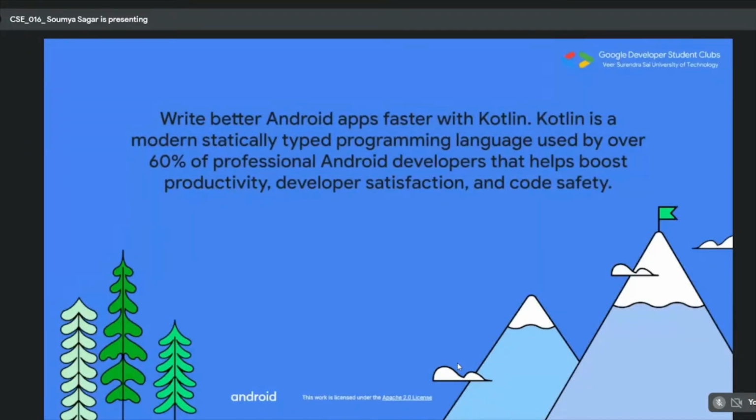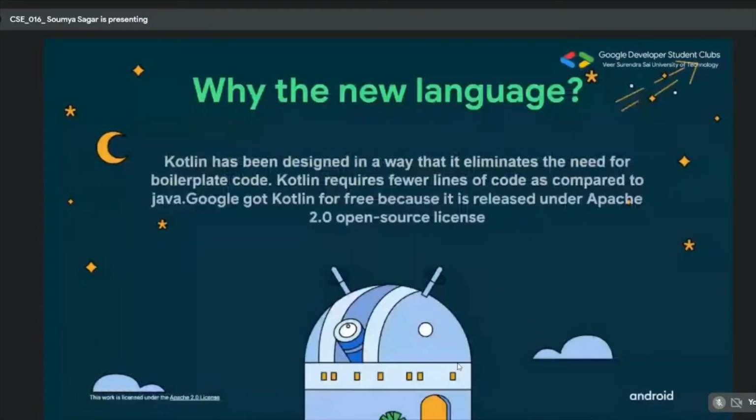If you see the current scenario, most of the industrial applications and the industrial demand require Kotlin as their major tech stack. Well, we can say that Flutter is also in the business, but Kotlin is also sharing an equal part. So why the new language?